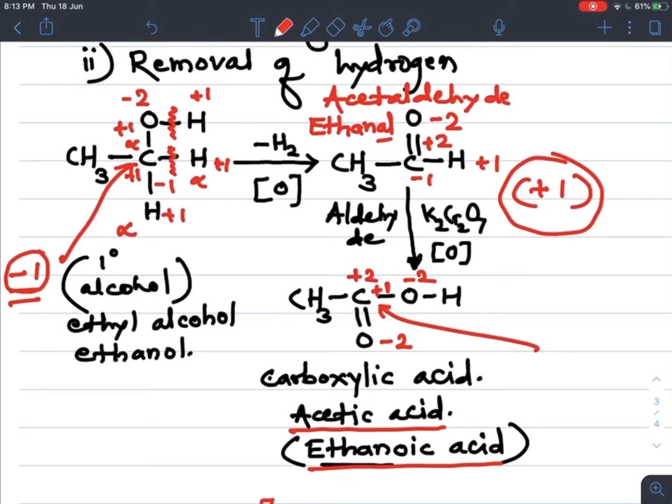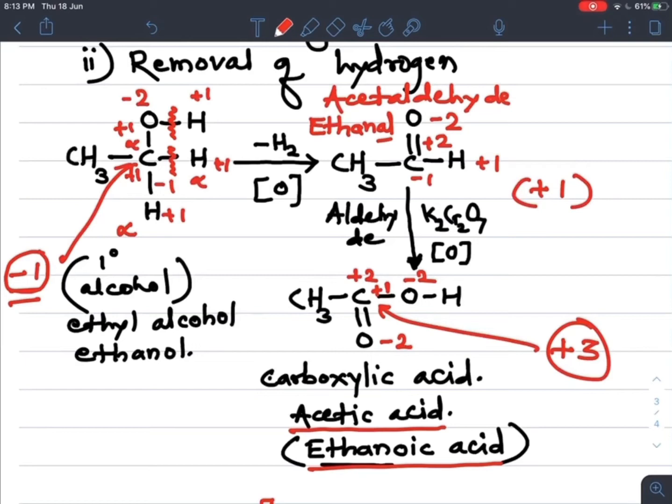So +2 and +1 means +3. So the oxidation state is +3.